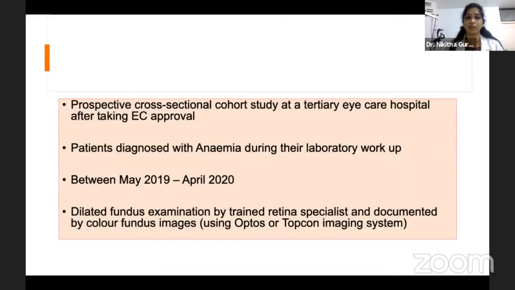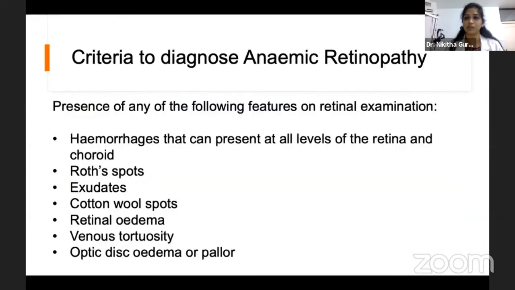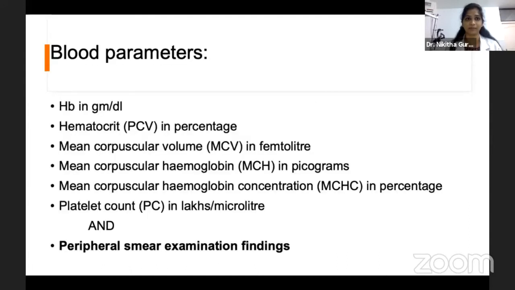Coming to the methodology, our paper was a prospective cross-sectional cohort study in patients who were diagnosed with anemia between May 2019 to April 2020, who have undergone a dilated fundus examination and documented the images using Topcon and Optos. So presence of any of the following features on retinal examination leads to diagnosis of anemic retinopathy, such as hemorrhages that can present at all the levels of retina and choroid, dot spots, exudates, cotton wool spots, retinal edema, venous tortuosity, optic disc edema or pallor.